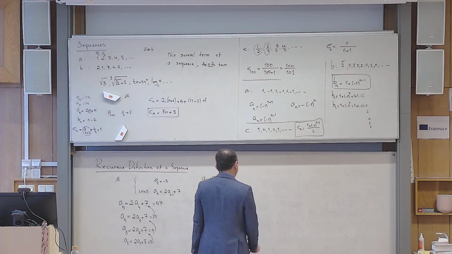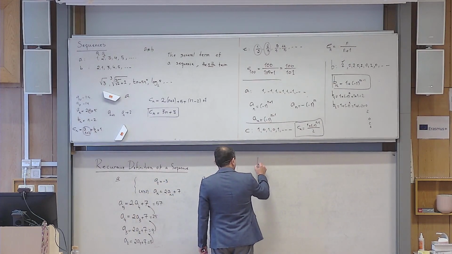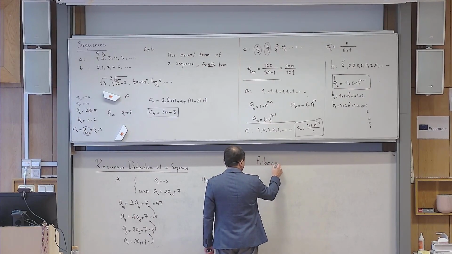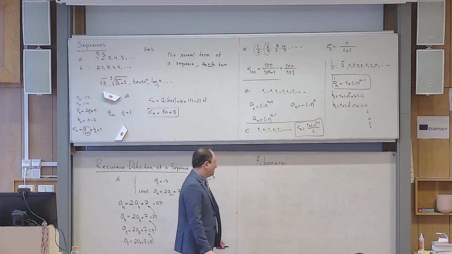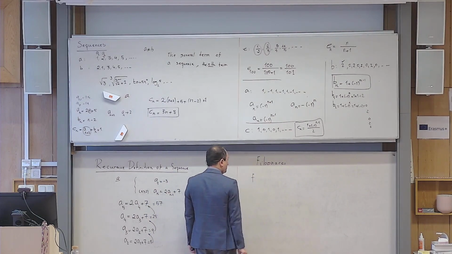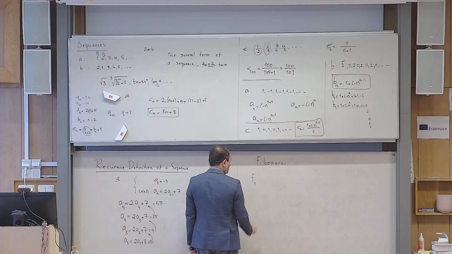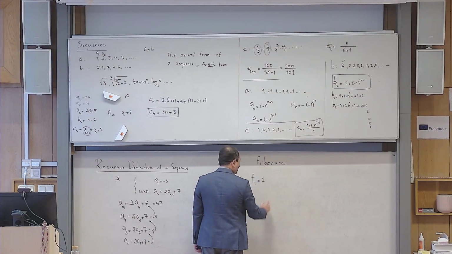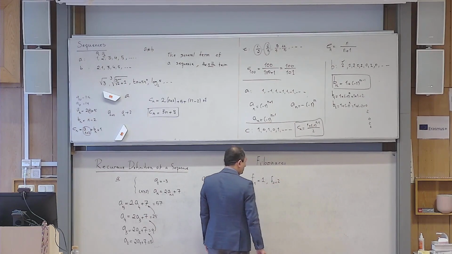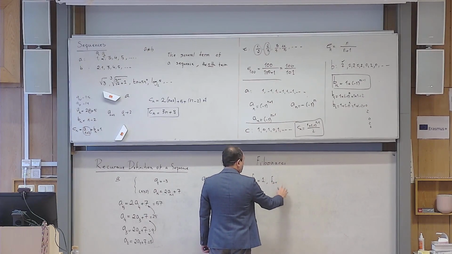Italian mathematician Fibonacci, I think something like that. Okay, so the Fibonacci sequence is defined like this. Let me put little f for Fibonacci. F1 is defined to be 1, and F2 is defined to be 1 again.